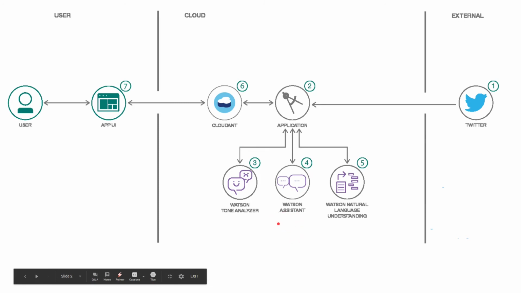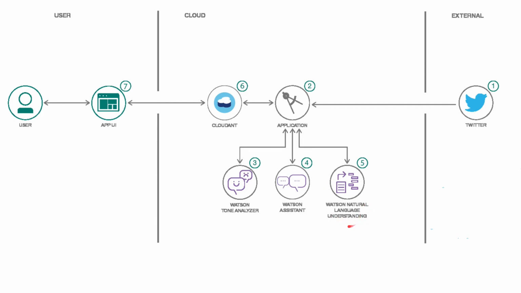repetitive machine learning using the previous tweets analyzed; and Watson Natural Language Understanding, which converts the tweet text into machine code, machine as in machine understanding language. All these tweets are then stored in the database, which I showed you previously. Then from here, it is shown in the app UI to the user, and it is interactable.